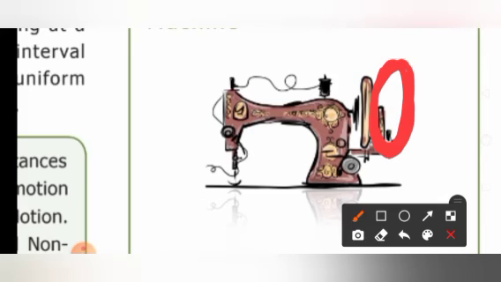The footrest can be moved up and down. So it is an oscillatory motion, and also periodic, because it happens at the same time period. We already studied that all oscillatory motions are periodic motions, isn't it? Yes, good. So it is periodic as well as oscillatory motion.